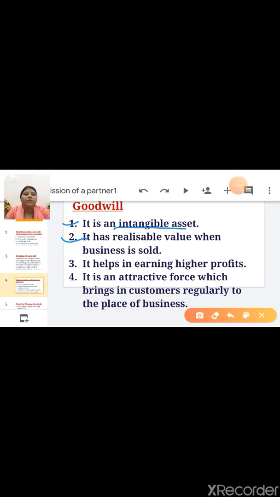Third is, it helps in earning higher profit. Next is, it is an attractive force which brings in customers regularly to the place of business. These are the characteristics and features of goodwill.